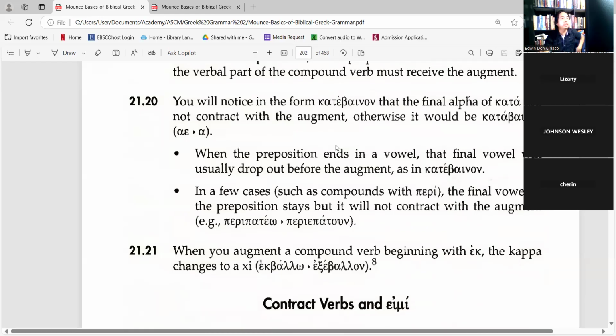You will notice in the form katebaynon that the final alpha of kata did not contract with the augment. Otherwise, it would be katabaynon, but that's not the case. When the preposition ends in a vowel, that final vowel will usually drop out before the augment, as in the example katebaynon.